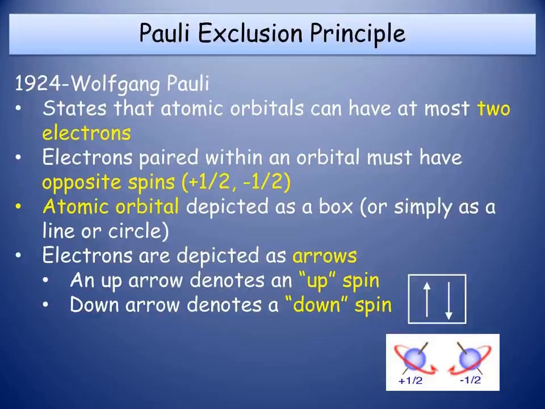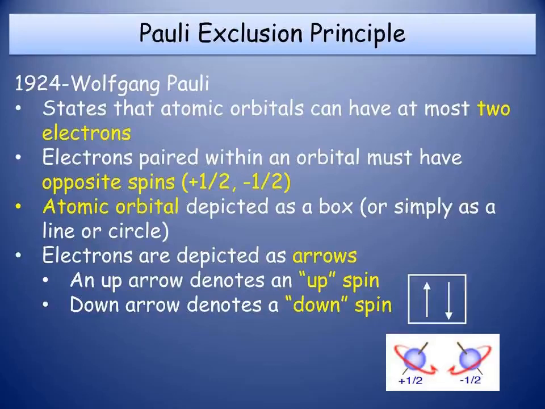Now, an atomic orbital is depicted as a box. These electrons are depicted as arrows. An upward arrow denotes upward spin, and a downward arrow denotes down spin. See the picture: upward arrow is up spin and downward arrow is down spin, plus 1 by 2 and minus 1 by 2, clockwise and anti-clockwise.